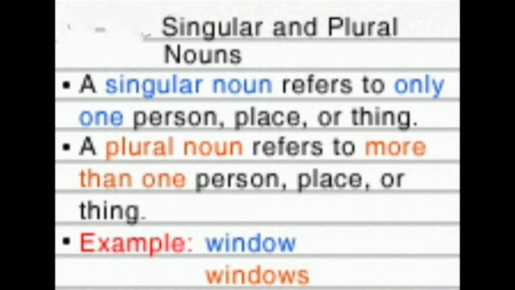Let's see what are singular and plural nouns. A singular noun refers to only one person, place or thing. A plural noun refers to more than one person, place or thing. Singular means one and plural means more than one. It may be two, three or many. For example, window, windows. So we are using S to form the plural of a singular thing.